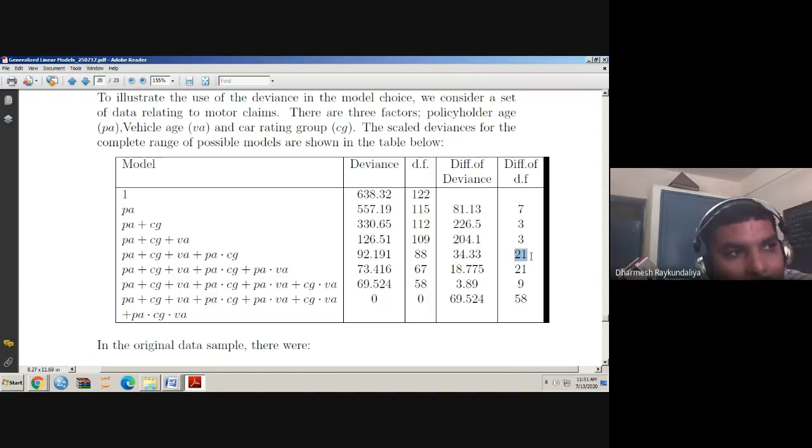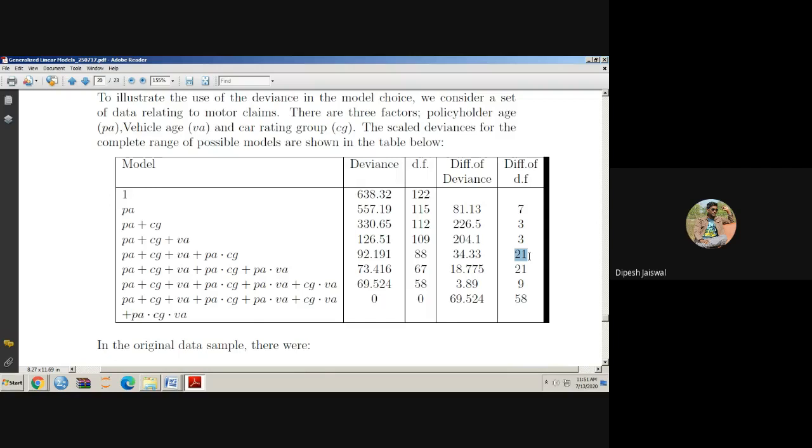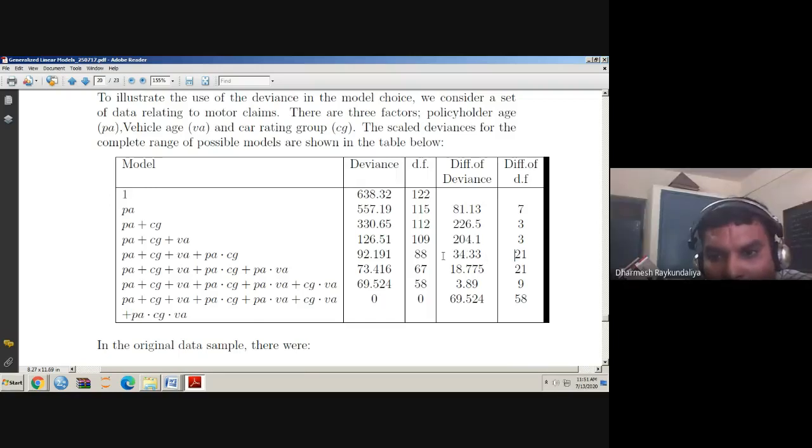Yes or no? No. Why? Because it is a 42 and 34 is less than the 42. So it is suggesting that there is no need of this interaction term. And hence your final model will be this. You have to only consider the main effect of the policyholder age, car rating group, and vehicle age. No need of an interaction model.